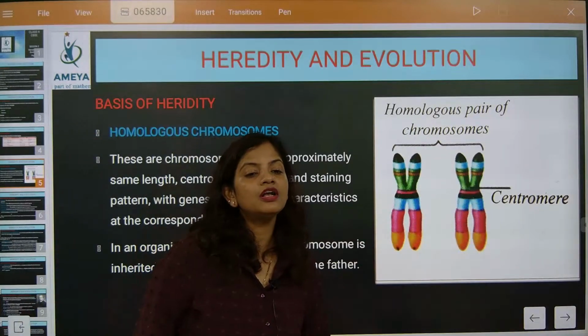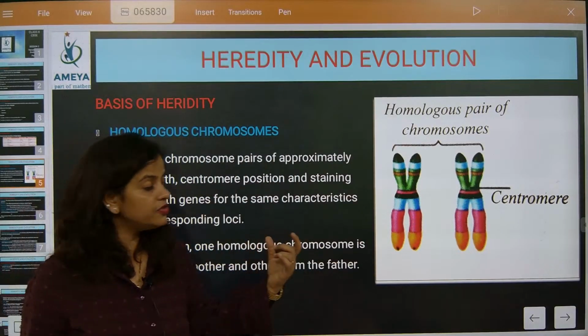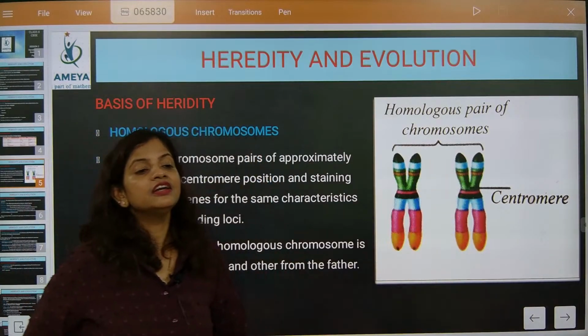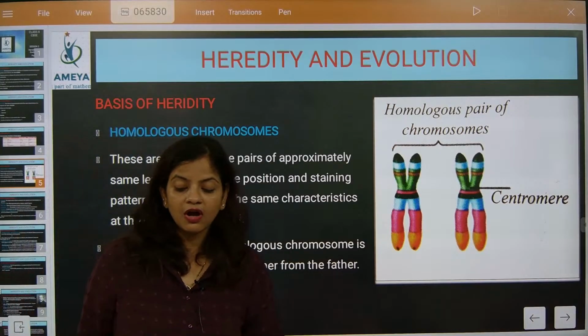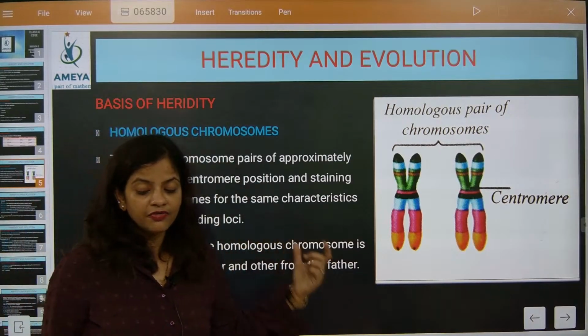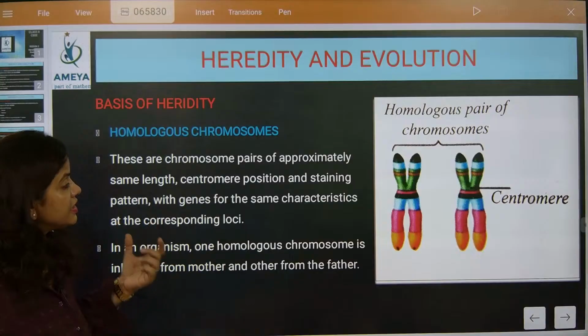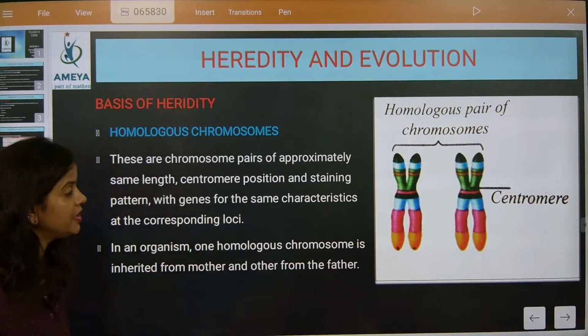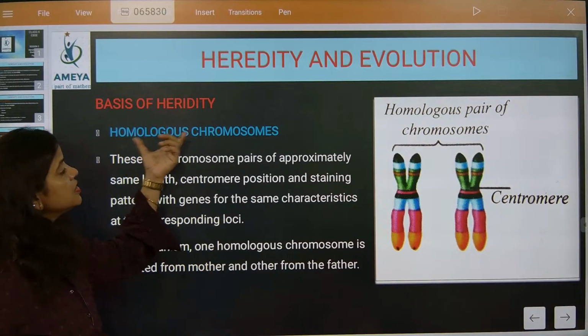The center part is called the centromere. The free ends are called the telomere. Absolutely super, beta. So now look at homologous chromosomes.